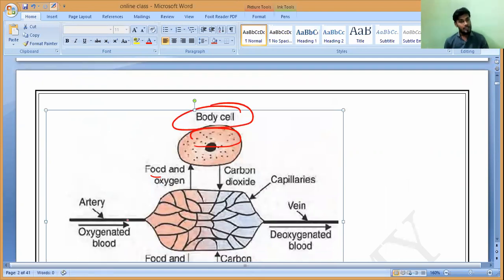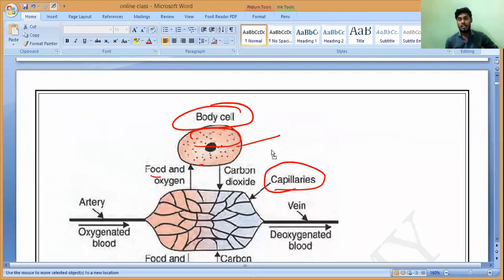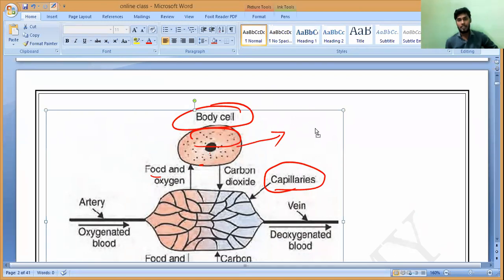So arteries are not directly connected to the body cells. In the middle, some small thin tubes are present. That is what we call capillaries. These capillaries supply food and oxygen to the body cell. Now inside the body cell, some chemical reaction takes place. That is known as what?